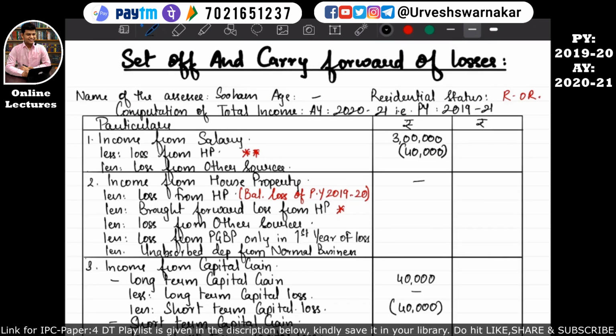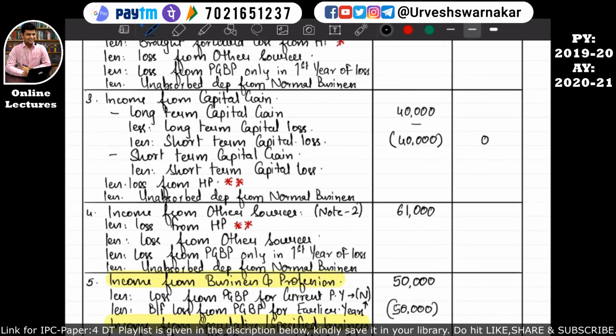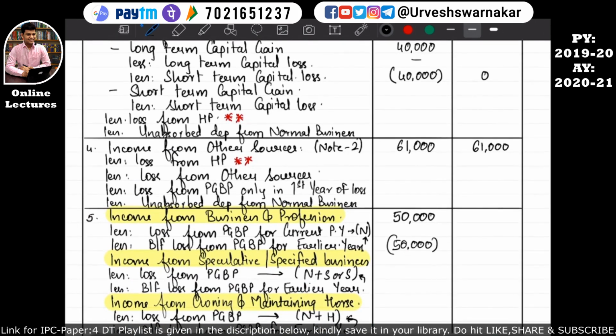So income from salary will be 3 lakh minus 40,000, which comes to 2 lakh 60,000. Income from house property will be 0. Okay. Income from capital gain will be 0. Income from other sources is 61,000 only, because there were no losses that could be set off against the income from other sources. Okay. And income from business and profession will be 0.